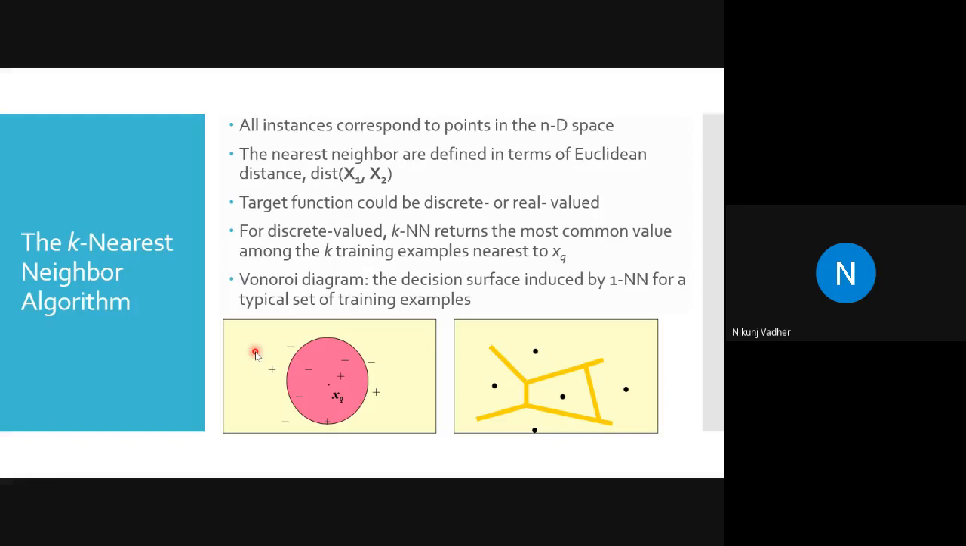Now, if you have an even number of neighbors, whenever you are using KNN, they will ask you to go with an odd number of neighbors, so you don't face the issue of a tie between minority and majority. But in case of an even number of neighbors, it may go with the weighted neighbor approach. Let me show you how we can do it.